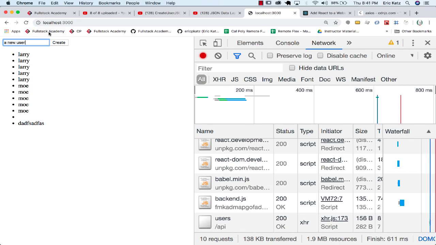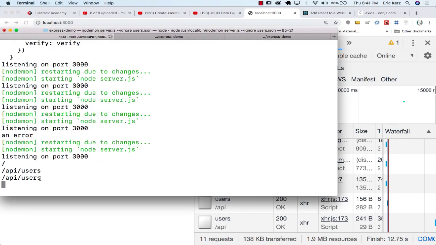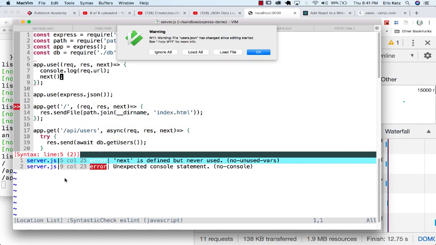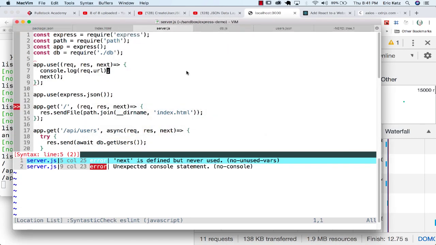If I put in a new user here, I'll see that I ended up making a call to API users, and I could also go over here and not only display that, I could specify that I also want to console log the request.method. And we'll do the request.url, right?